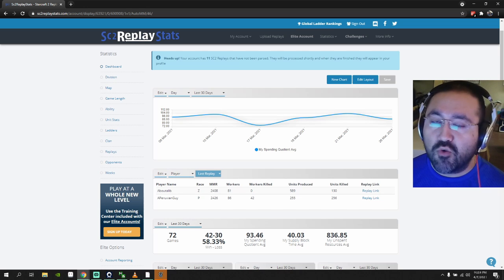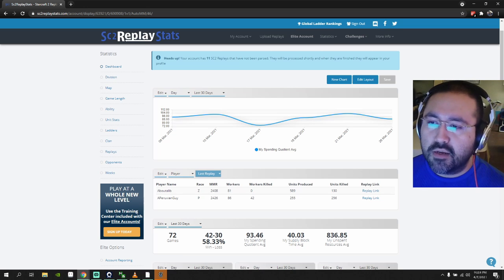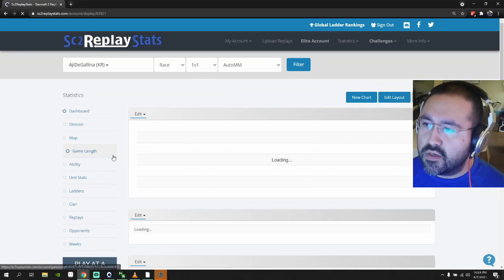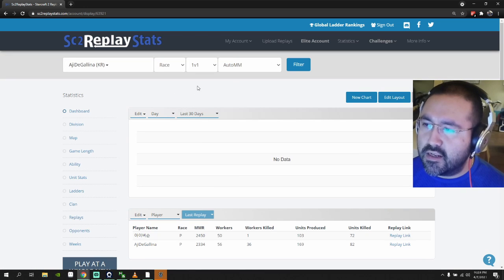So in other words, if I'm spending my money and my spending quotient is high, then that means I'm building structures, I'm getting upgrades, I'm building units, I'm building workers. So I'm keeping my money low, meaning my spending quotient is high. So here I have the average spending quotient, and this is not taking into account the 11 replays I just uploaded. Let me refresh, see if they're up already. Okay, they're up. So that message is not here anymore, meaning that they're up already.